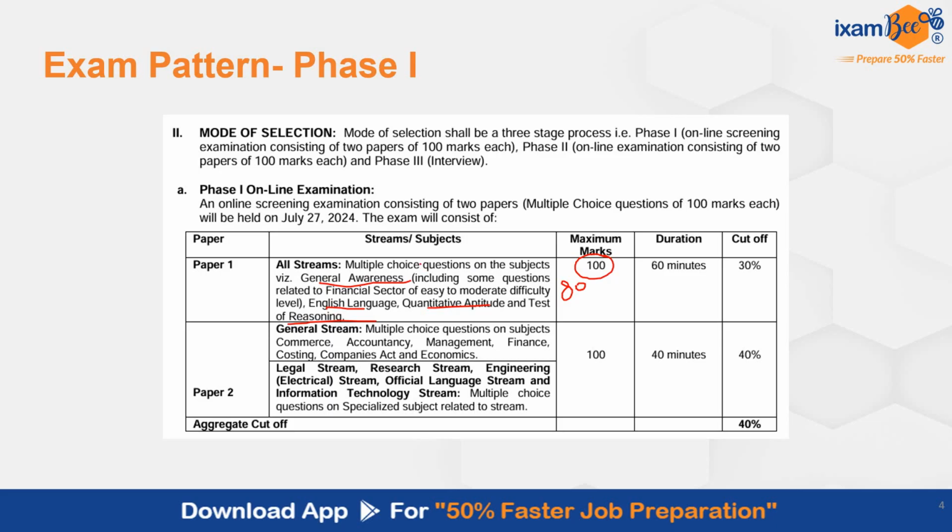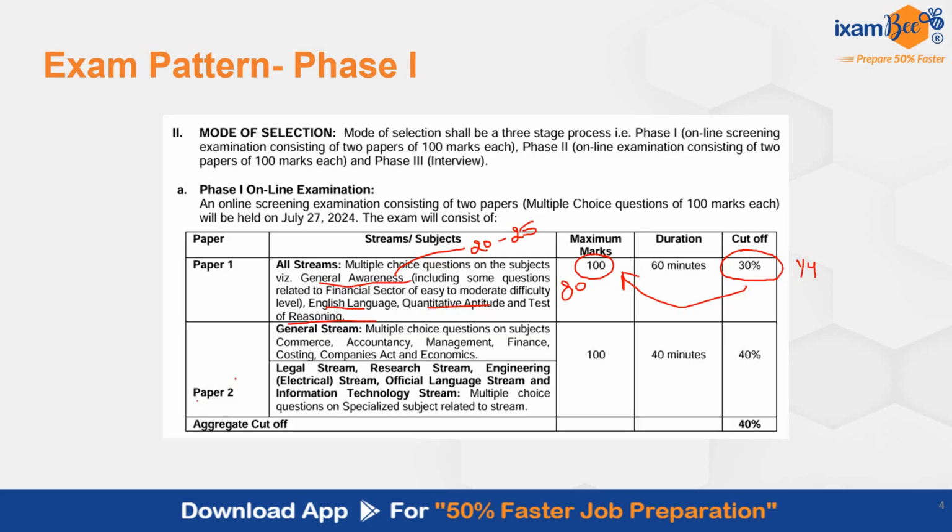Each subject has 20 questions, and these 20 questions each are of 25 marks. So every question over here is of 1.25 marks. Negative marking is present, which is 1/4. In this paper 1, you need a minimum cutoff of 30%. So you should score at least 30 out of 100 marks to clear paper 1.